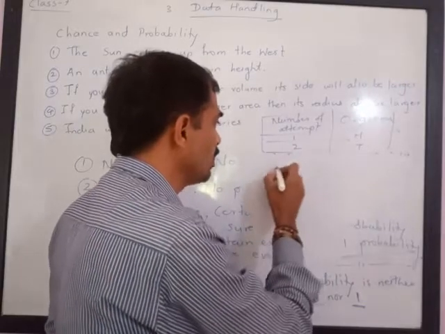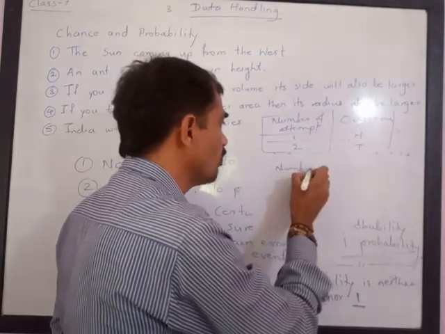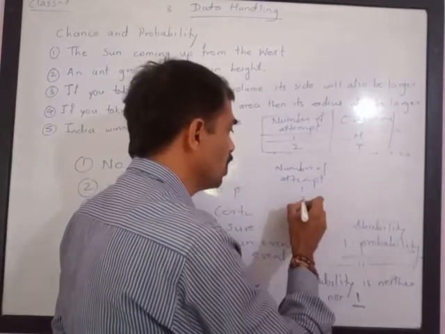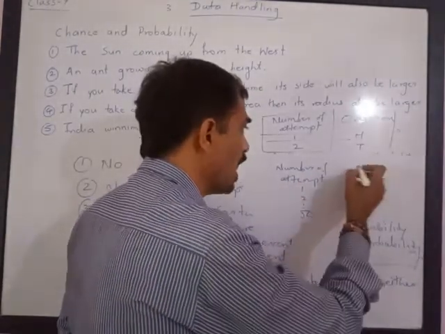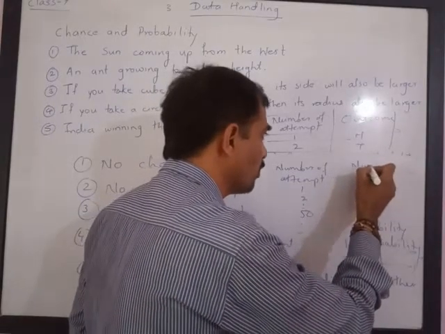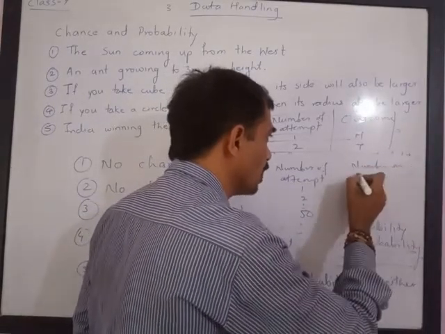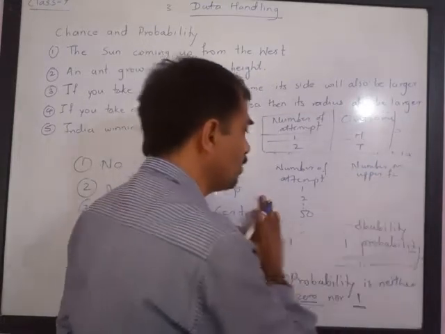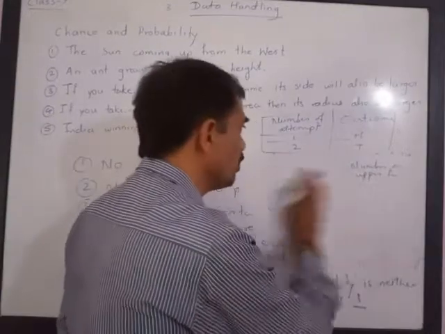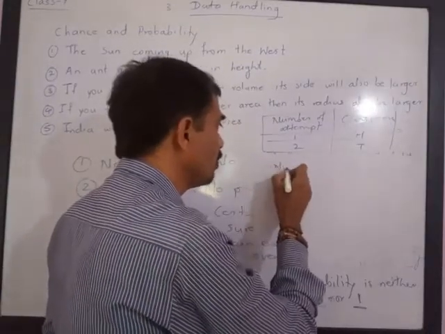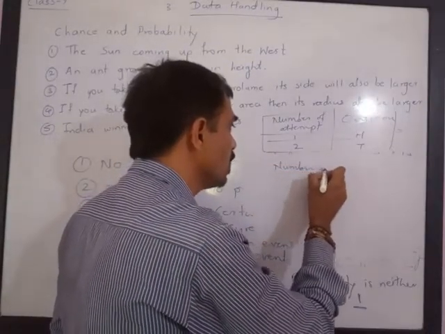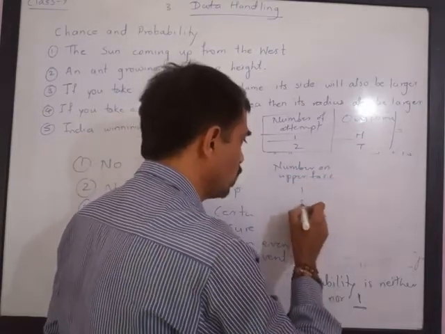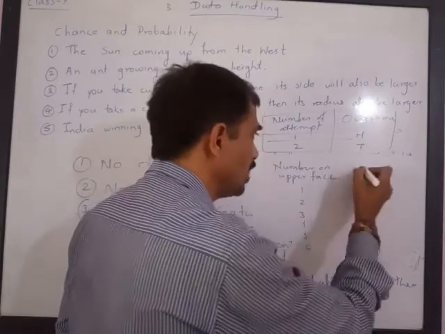So you can write here number of attempt. This can continue up to 50. And whatever you have got as number on upper face, that can be written. This can be written in this way also. Number on upper face: 1, 2, 3, 4, 5, 6. Then you can make a tally mark,